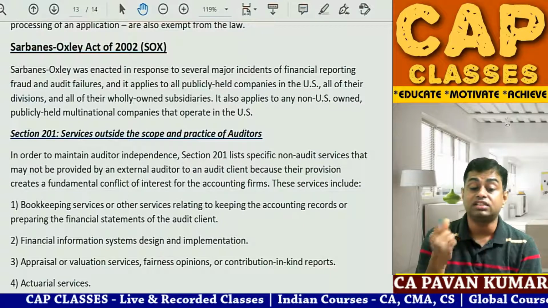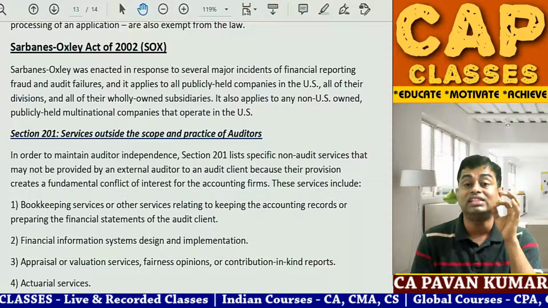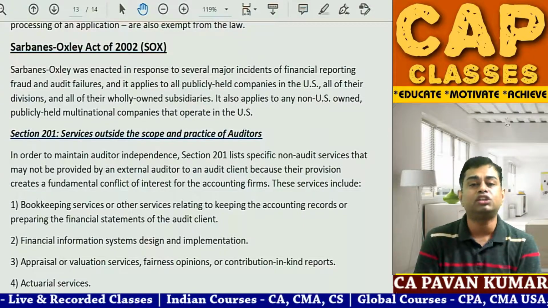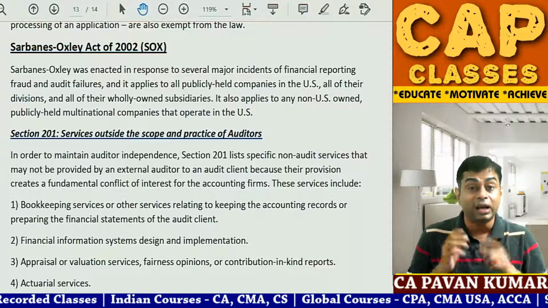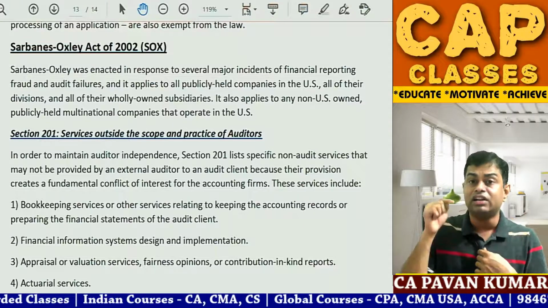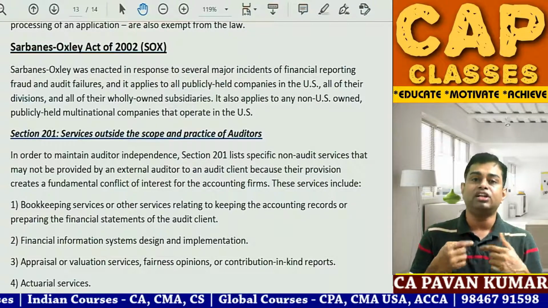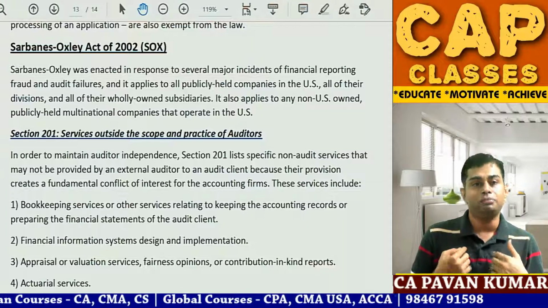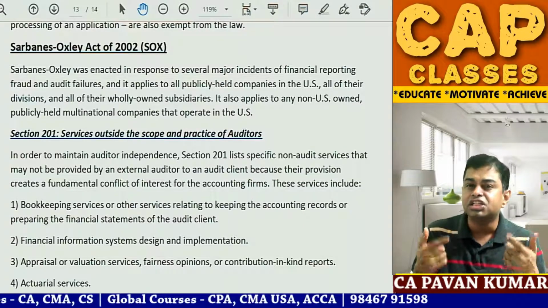So the SOX Act said, dear auditors, you are not supposed to do certain services from today. Bookkeeping is not allowed. Financial information processing is not allowed. Designing and implementation of financial controls is not allowed. That means if I am conducting the audit of X Limited, I cannot be internal auditor because I am already external auditor. I cannot be accountant because I am already auditor. I cannot give any kind of valuation services.